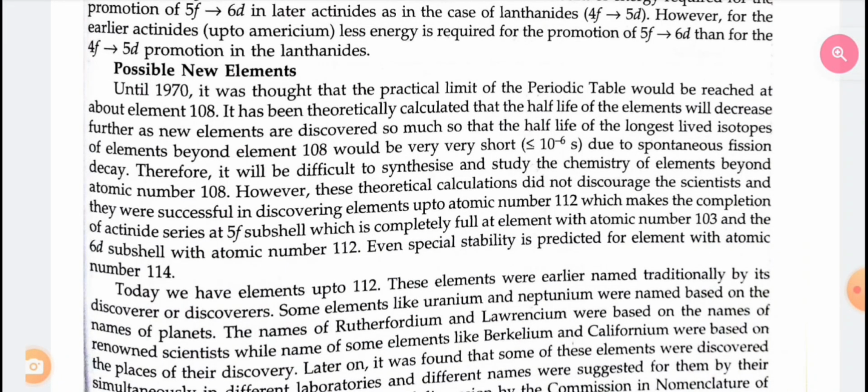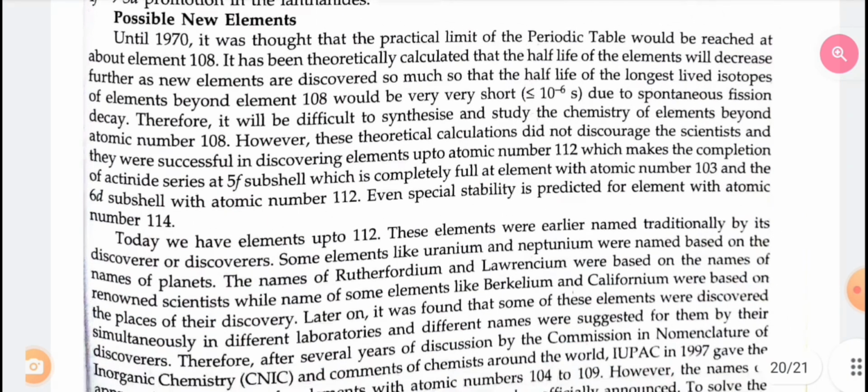These elements were earlier named traditionally by their discoverer or discoverers. Some elements like uranium and neptunium were named based on the names of planets. The names of rutherfordium and lawrencium were based on the names of renowned scientists, while names of some elements like berkelium and californium were based on the place of their discovery. Later on it was found that some of these elements were discovered simultaneously in different laboratories and different names were suggested for them by their discoverers.